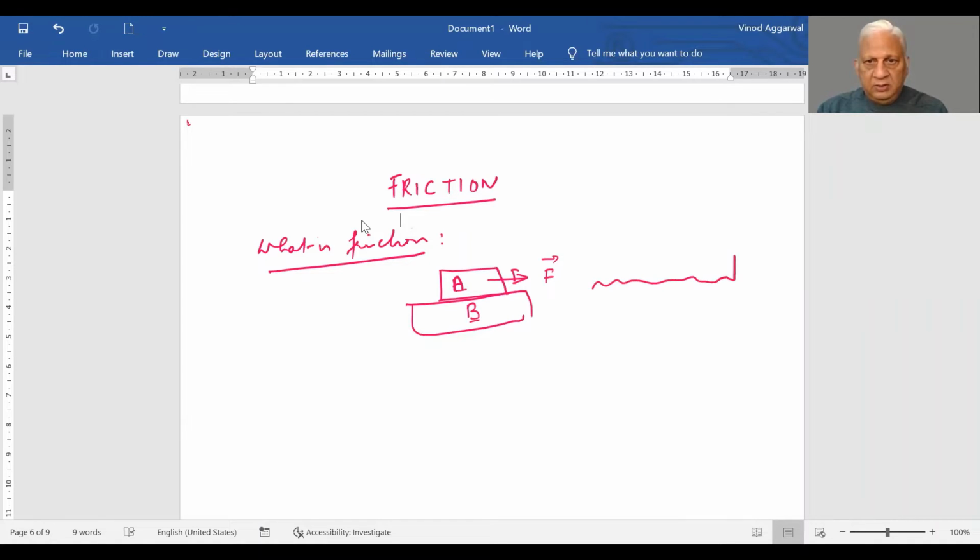Let's say this is surface of A and this is surface of B. When A is trying to slide over B, the irregularity in the surfaces offers some resistance in the movement. And this causes an opposite force, which is called friction.